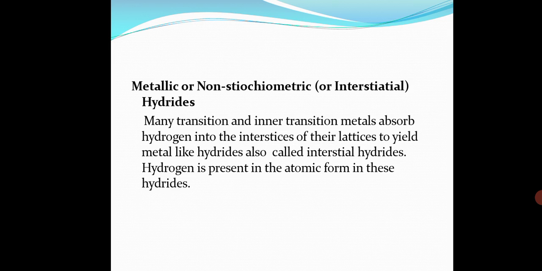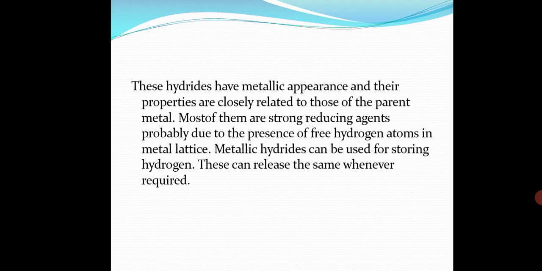So I hope you got it about the hydrides. You came to know they have metallic appearance and their properties are closely related to those of the parent metal. They are strong reducing agents, and metallic hydrides can be used for storing hydrogen, which can be released whenever required.